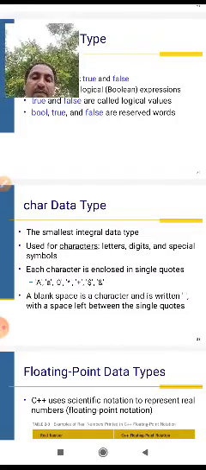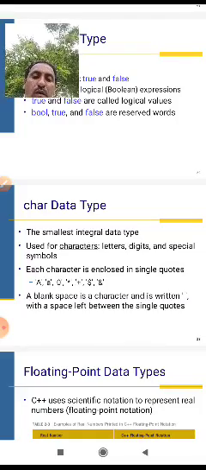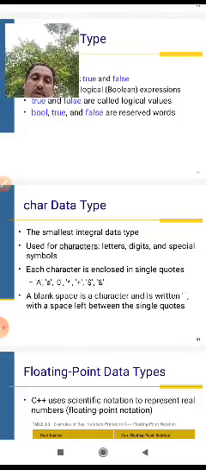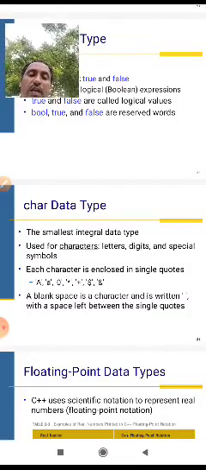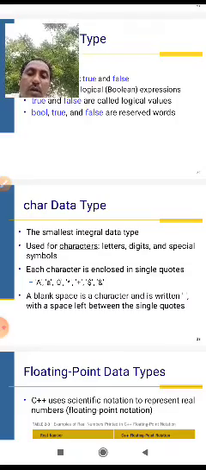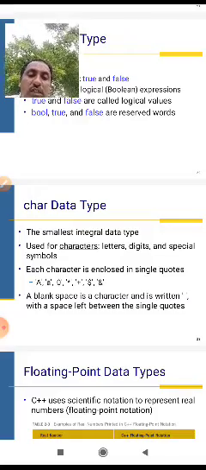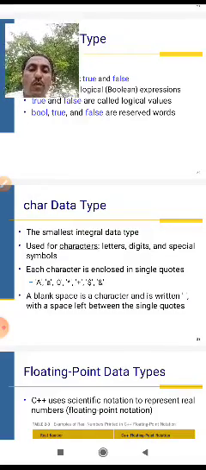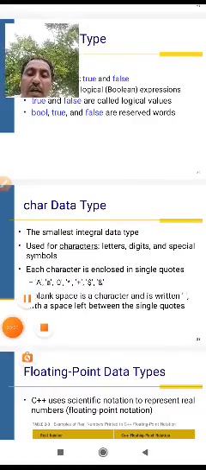A blank space is a character and is written with a space left between the single quotations. We can give any letter, taking single quotation, comma, single quotation, comma. It takes quoted values. This is called the character data type.